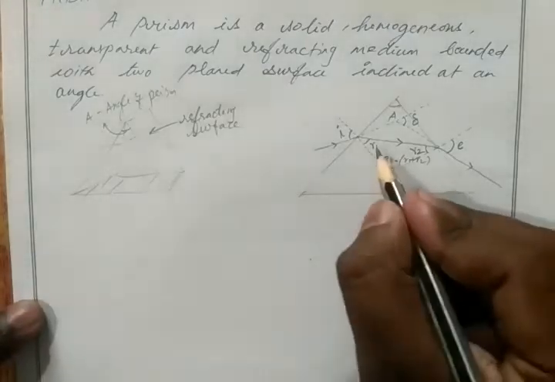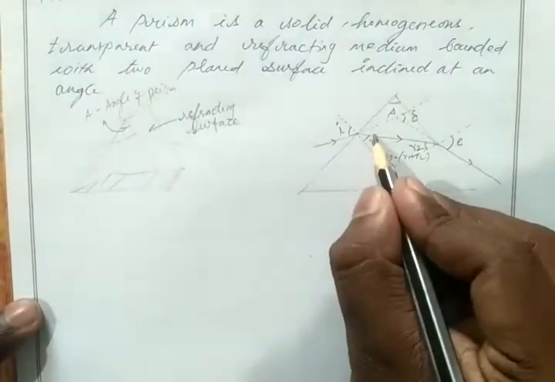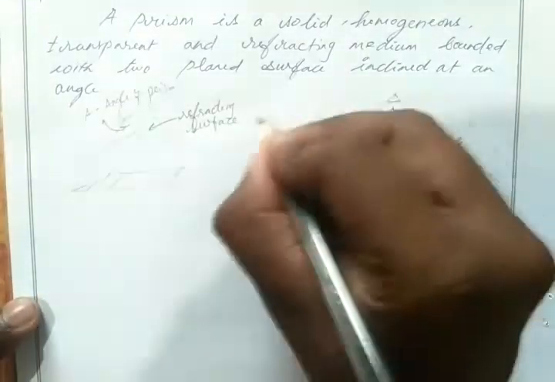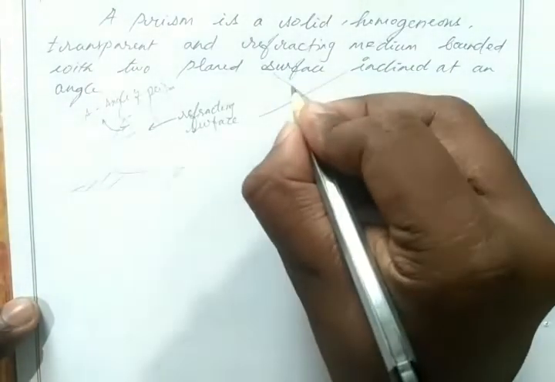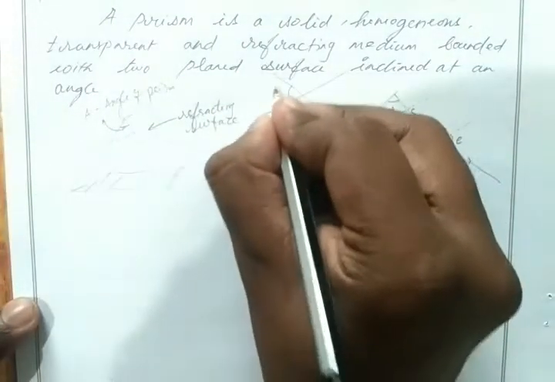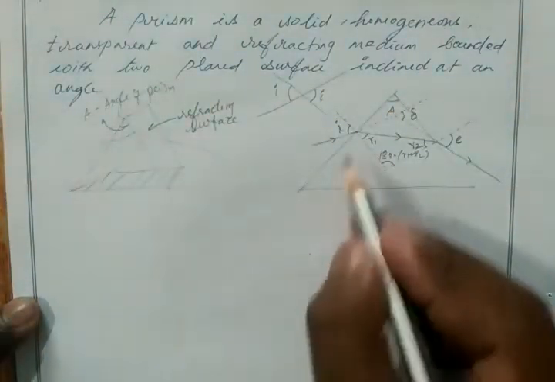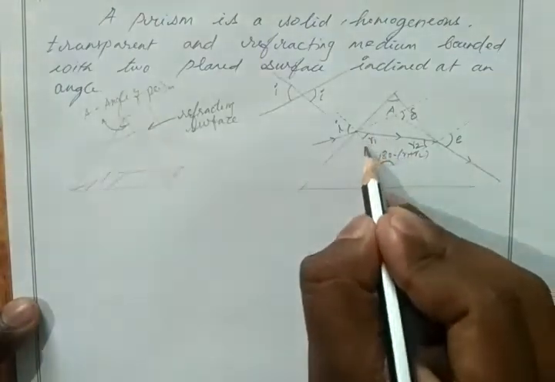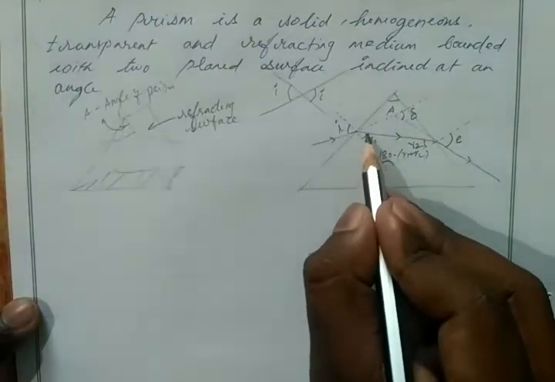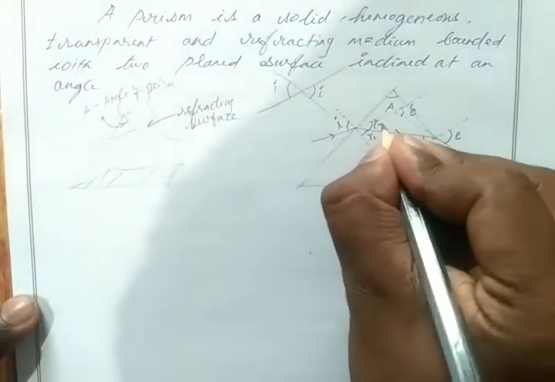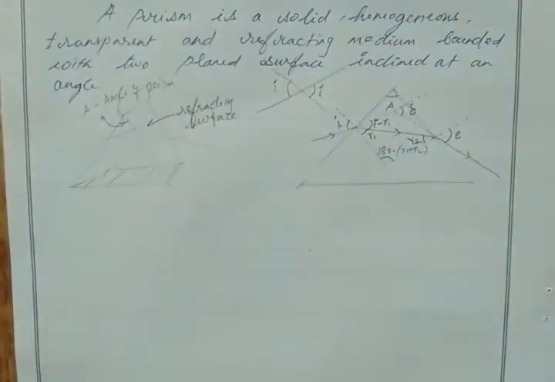Okay, so what will be this angle? Opposite angles are equal. So we have two lines. If this angle is I1, then this is also I. So here we have I, then this total angle will be I. Here we have R1, then this angle will be I minus R1, correct?